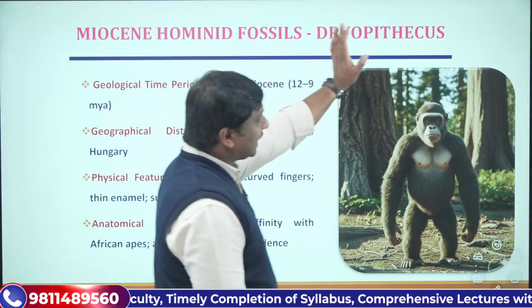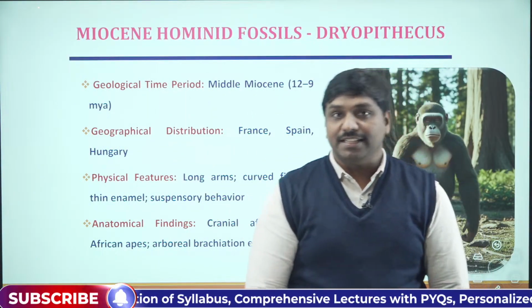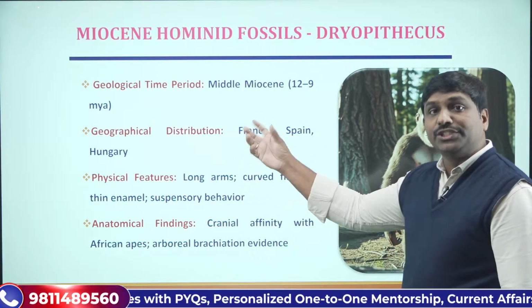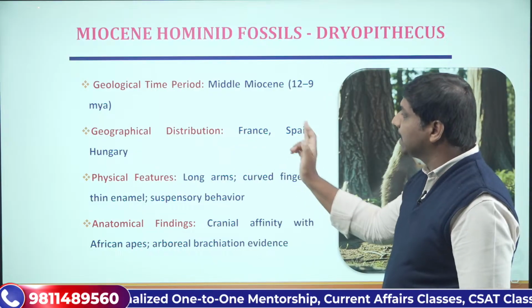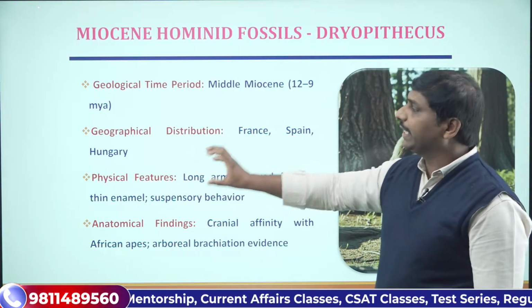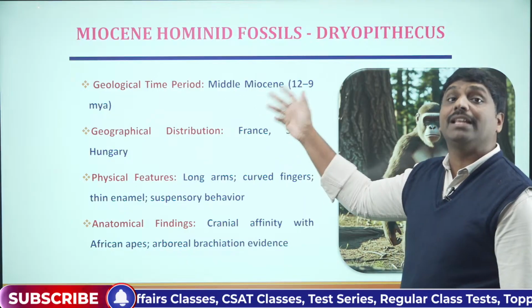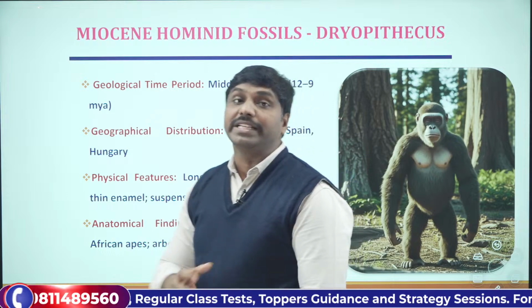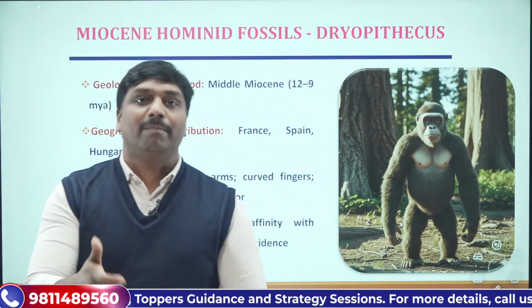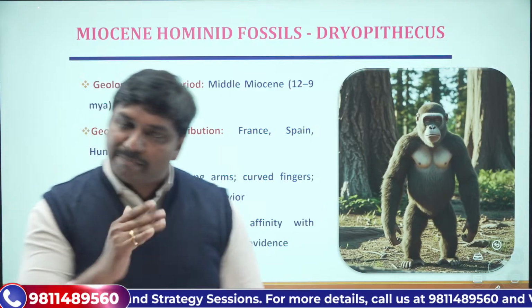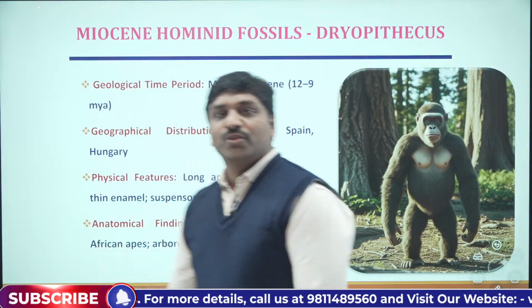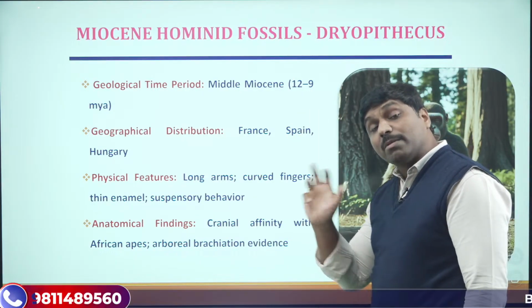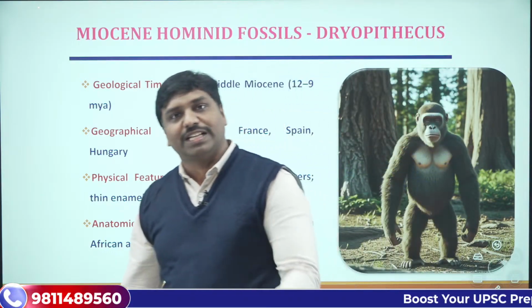That is Dryopithecus. Dryopithecus is a typical hominoid fossil that we have obtained from European countries like France, Spain and Hungary. They belong to the middle Miocene epoch, a period of around 12 to 9 million years ago. It is known as the middle Miocene period: early Miocene, middle Miocene and late Miocene. So 12 million years ago to 9 million years ago was the probable time of its survival.